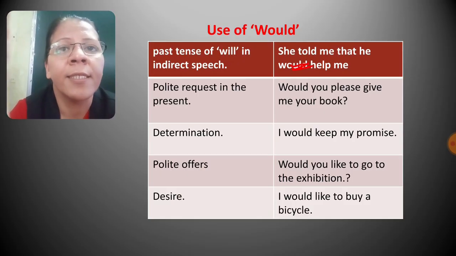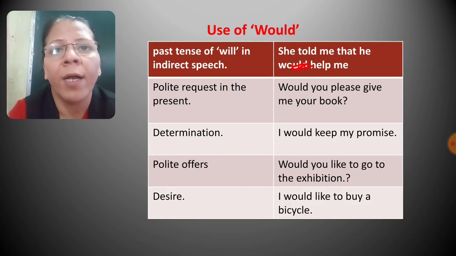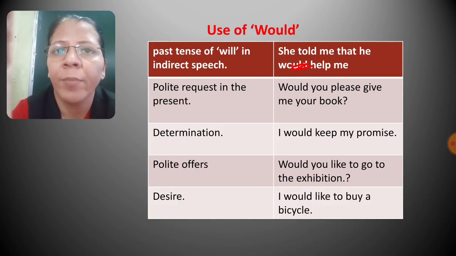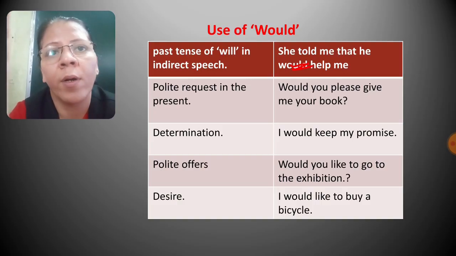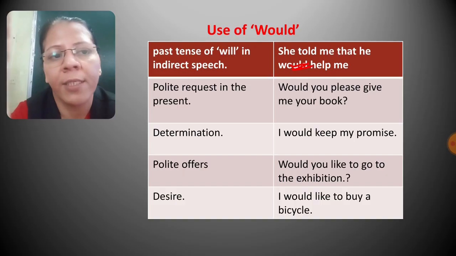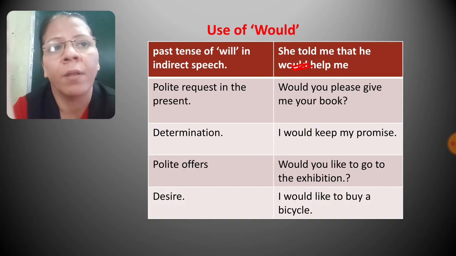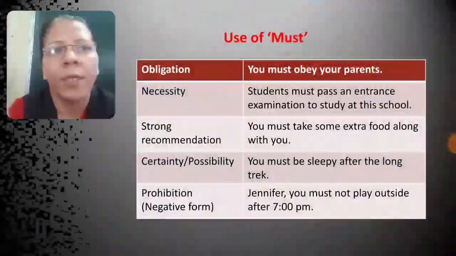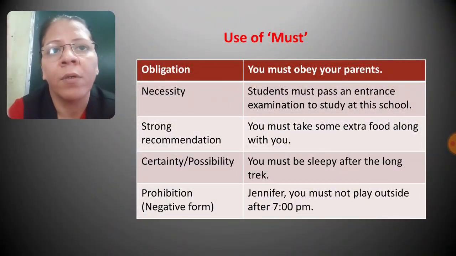Next is desire. So if you have any desire, you can express it by using the modal verb would. For example, I would like to buy a bicycle. So the next modal verb is must.